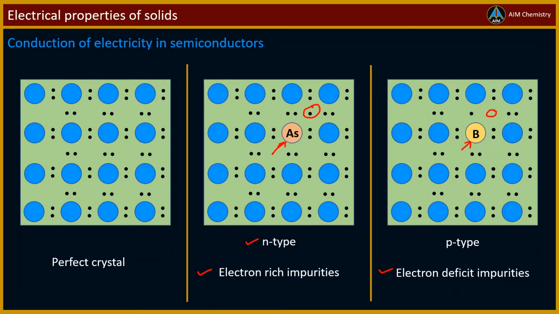An electron from a neighboring atom can come and fill the electron hole, but in doing so, it would leave an electron hole at its original position. If this happens, it would appear as if the electron hole has moved in the direction opposite to that of the electron that filled it. Under the influence of an electric field, electrons would move towards the positively charged plate through electronic holes, but it would appear as if electron holes are positively charged and are moving towards the negatively charged plate. This type of semiconductor is called P-type semiconductor.